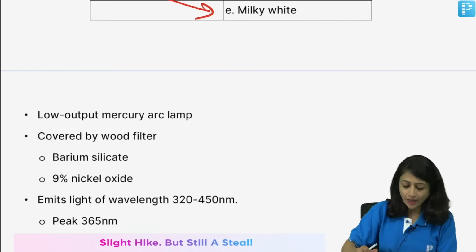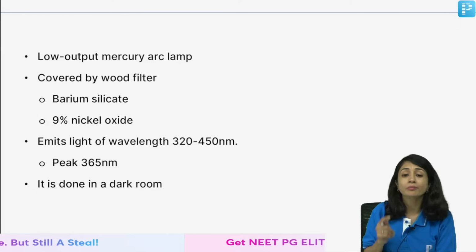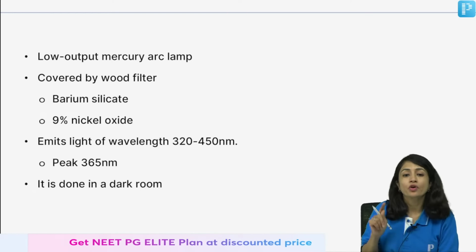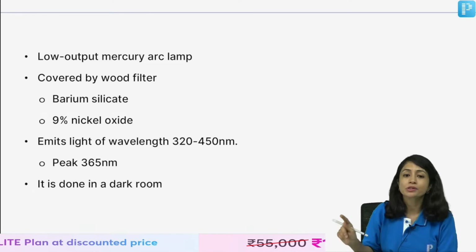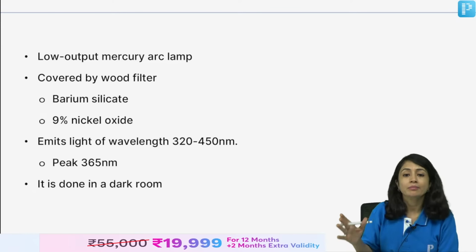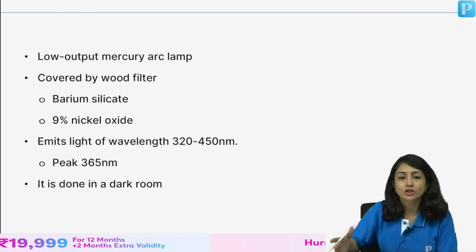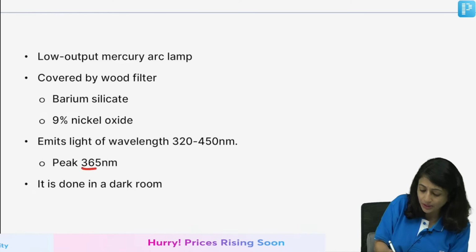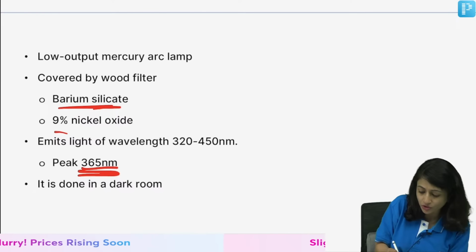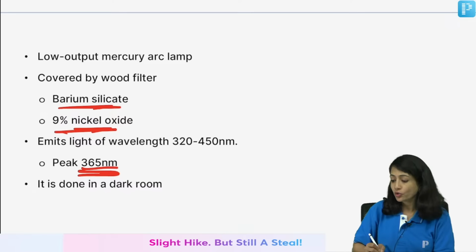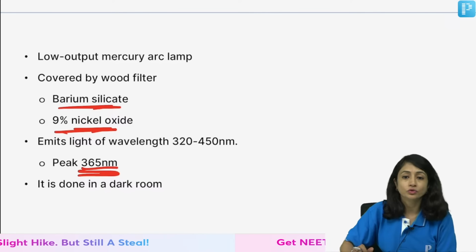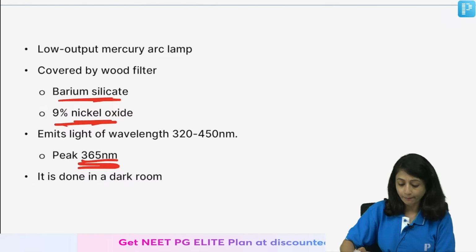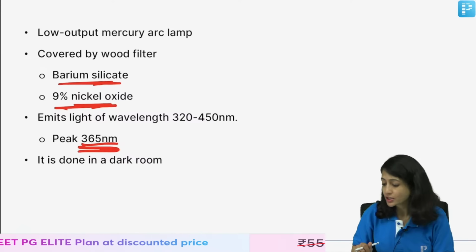So, what's Woods lamp? It's a low output mercury arc lamp. There's a Wood's filter on it which is formed by barium silicate and 9% nickel oxide. It emits wavelength in 320 to 450 nanometer, but the peak is at 365 nanometer. So, these are things that you should be knowing about in Woods lamp. Clear? So, I think that was the last question.